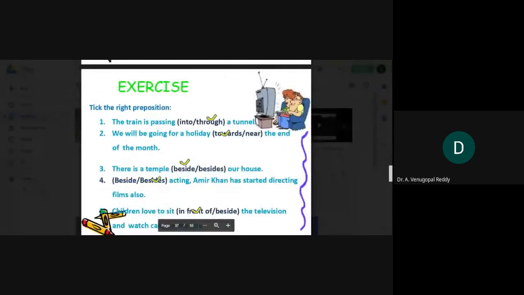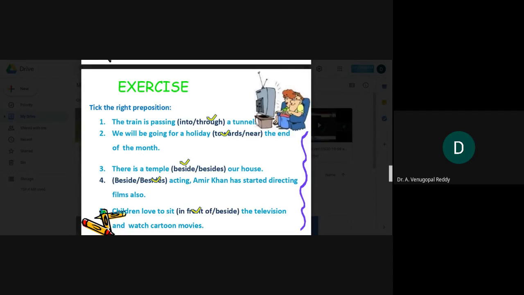Let us see an exercise. The train is passing into the tunnel or through a tunnel. Yeah, it is not into a tunnel, it is through the tunnel. The train is passing through a tunnel is the right answer. We will be going for a holiday towards the end of the month.